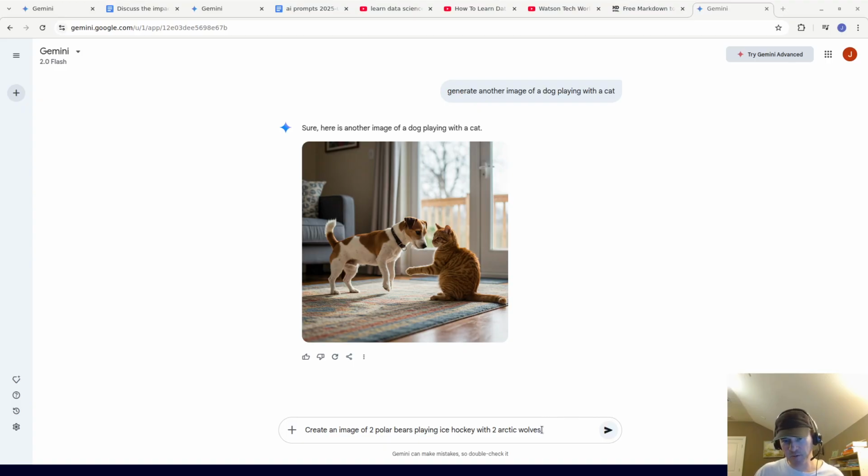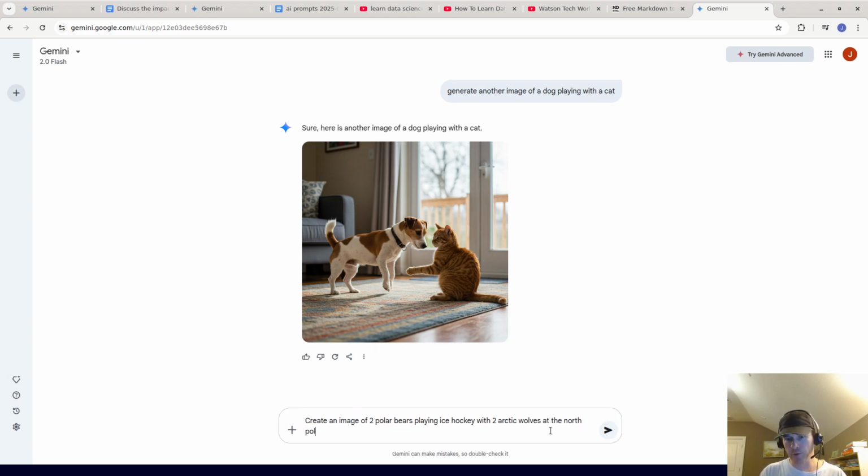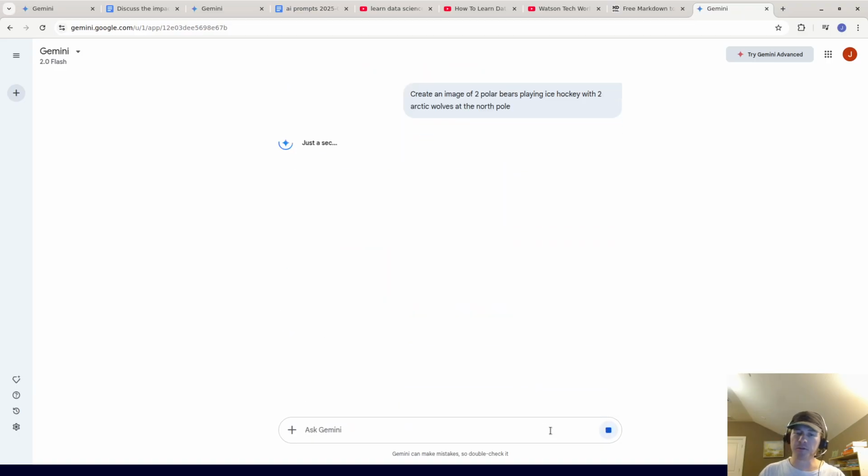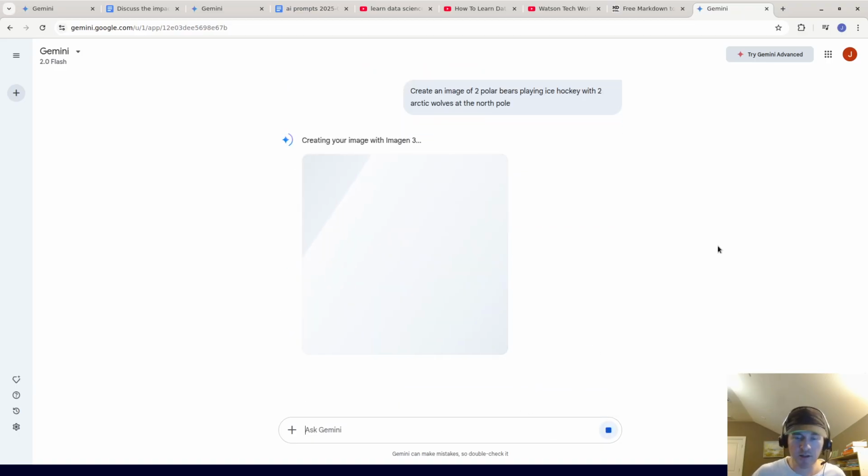Okay, I couldn't spell the word Arctic for some reason. So create an image of two polar bears playing ice hockey with two Arctic wolves at the North Pole. Okay, this is something that would probably never happen naturally, but Imagen can create this image just from my imagination, which I think is really cool, and I'm interested to see what this is going to look like.